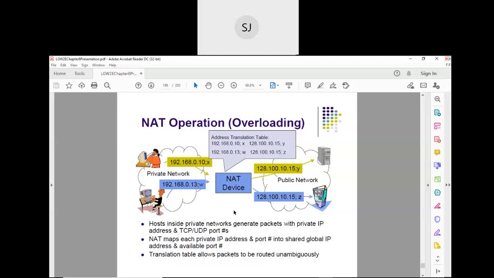What is NATing? What are its advantages? NATing is a technique where you can have any number of host machines in an organization, all of them can be given private IP addresses, but still they are able to communicate to the outside world by the process called NATing. Is that clear?